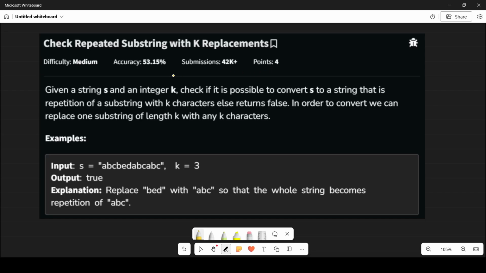I am Aniket and today we will discuss the problem from GFG, that is check repeated substring with case replacements. Let's read the problem. Given a string s and an integer k, check if it is possible to convert s to a string that is a repetition of a substring with k characters, else return false. In order to convert, we can replace one substring of length k with any k characters.